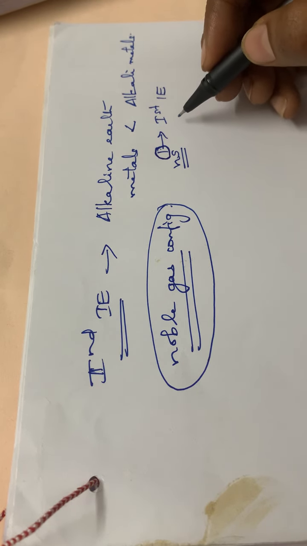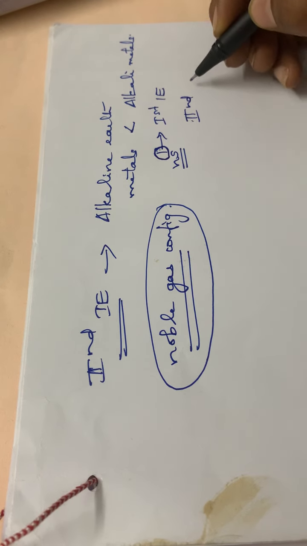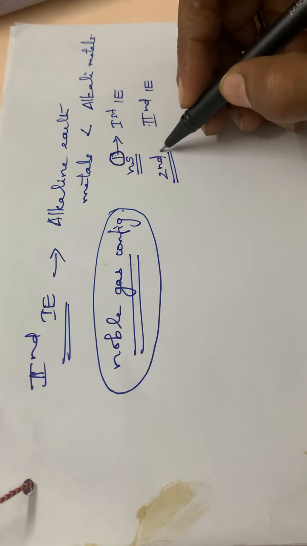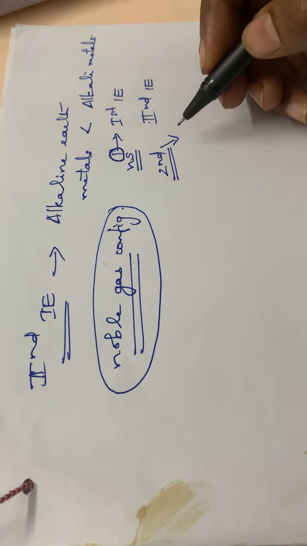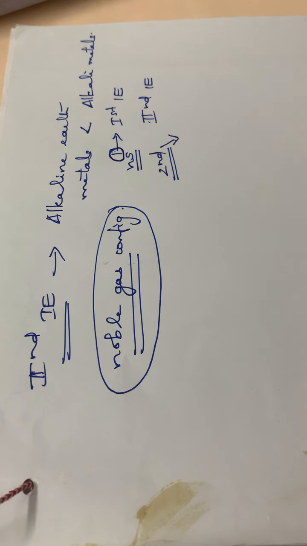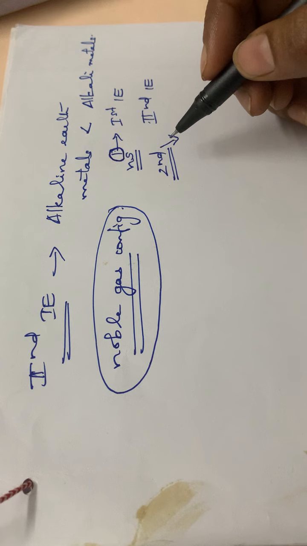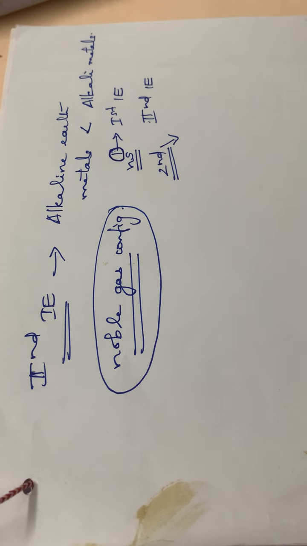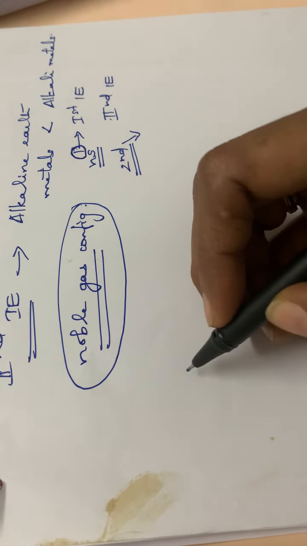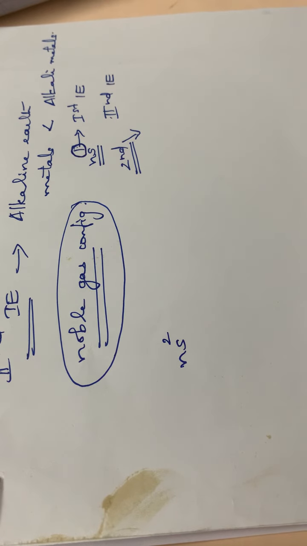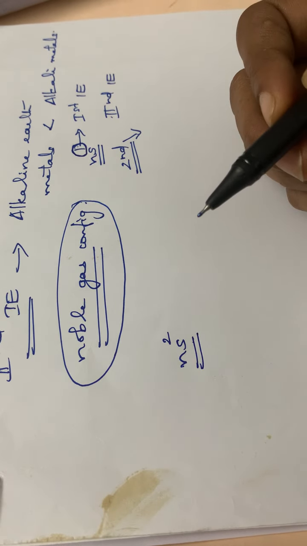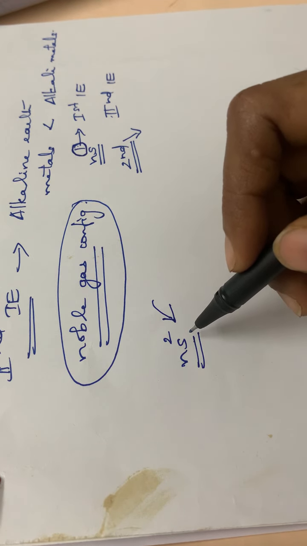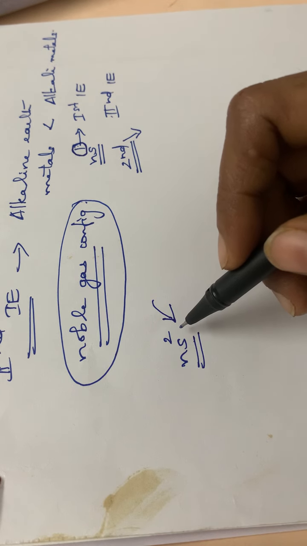But in the case of the second ionization energy, the energy required to remove the second electron, the atom has a noble gas configuration. The second electron is part of the noble gas configuration, so removing it requires more energy in the case of alkali metals. But in the case of alkaline earth metals, the configuration is already ns2, so a lesser amount of energy is required to remove the second electron.